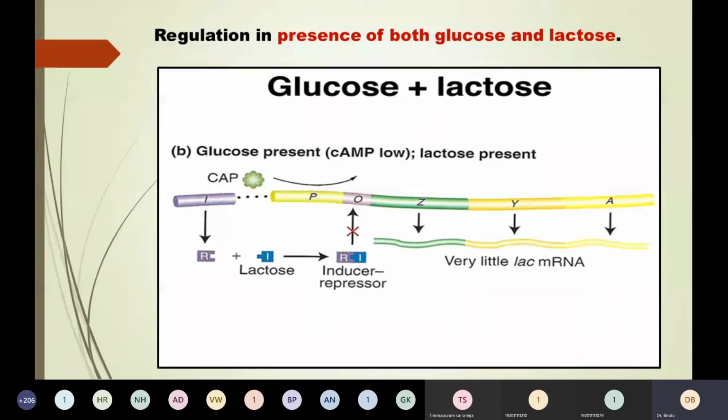So there are three types we have studied. What happens in presence of lactose? If lactose is present, gene expression takes place maximally and it is induced. In absence of lactose, gene expression doesn't take place; it is repressed. And in presence of lactose and glucose, again the lac operon is uninduced and transcription is negligible.